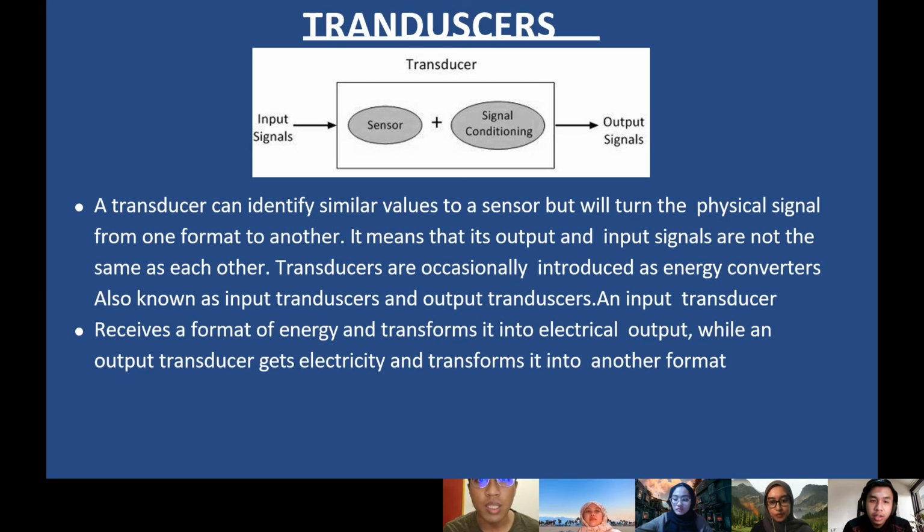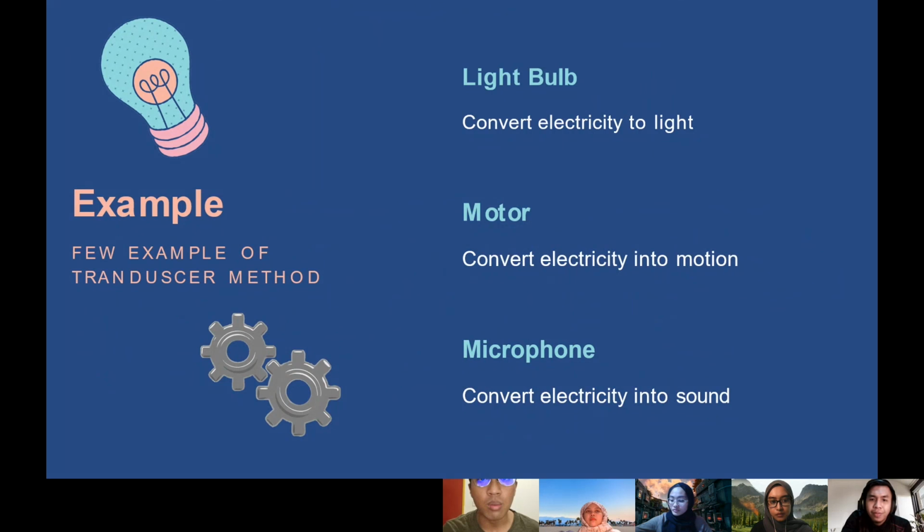An input transducer receives a form of energy and then transforms it into an electrical output. For example, the microphone takes a physical sound wave and turns it into an electrical signal which can be transferred through wire to the amplifier. An output transducer gets electricity and transforms it into another format. Examples are the light bulb that converts electricity to light, the motor which converts electricity into motion, and the last is the speaker which converts electricity into sound.